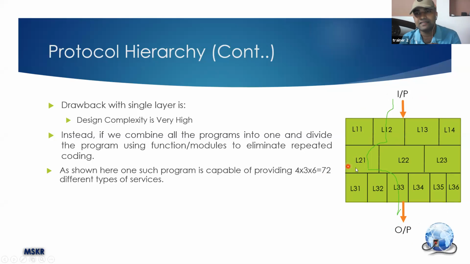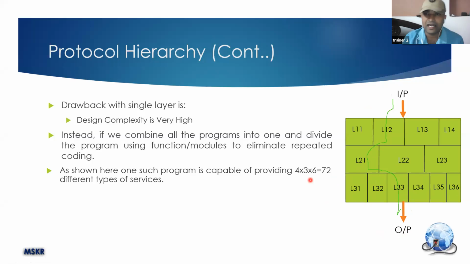Then it is given to the next layer, which has three functions, three protocols. Out of these three, you choose one protocol. Then it finishes another part of the process and service. Then it is given to the third layer. This third layer chooses one of these six services. At the end, your input is passed through all these three layers and comes out as a signal. By following such a mechanism, you are able to provide 72 different types of services.